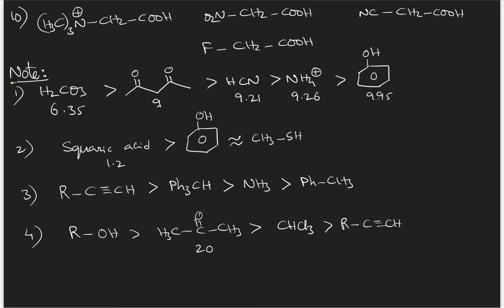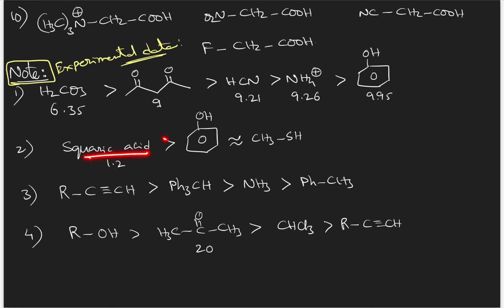And then important information, you see, it is experimental data. H2CO3, that is carbonic acid. I told you now, this is taken as a reference. H2CO3 is more acidic than pentane-2,4-dione, which is more acidic than hydrocyanic acid, commonly called hydrogen cyanide also. More acidic than ammonium and more acidic than phenol. These are experimental values, you have to learn them by heart, you have to remember them. Okay.